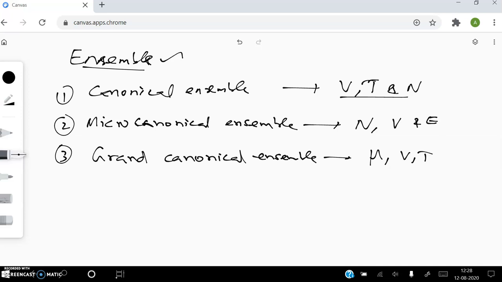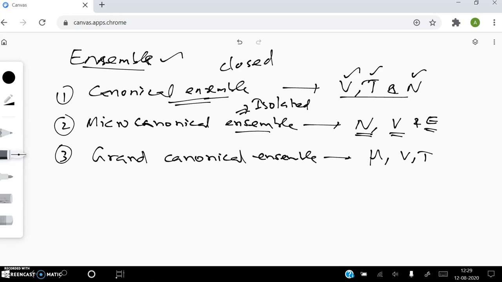Just for understanding purposes, I'll say it like this. The canonical ensemble is similar to a closed system in thermodynamics. In a closed system, the volume is constant, the total number of particles is constant, and temperature is also constant. The micro-canonical ensemble is similar to an isolated system: number of particles constant, volume constant, energy also constant.